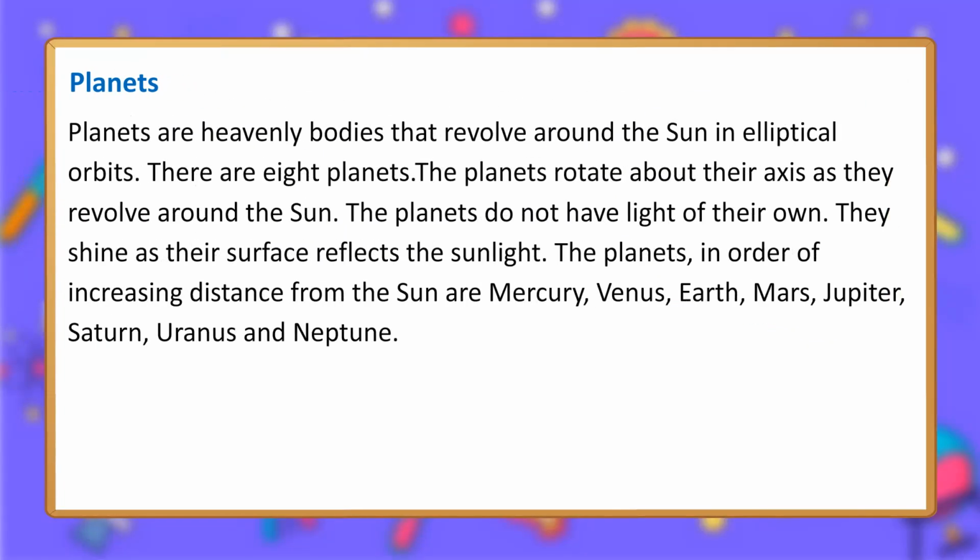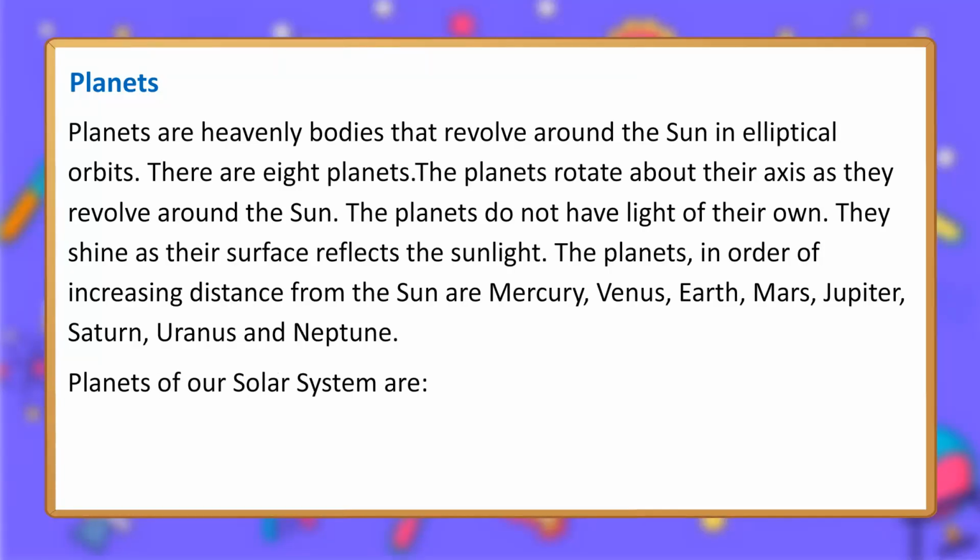Planets. Planets are heavenly bodies that revolve around the Sun in elliptical orbits. There are 8 planets. The planets rotate about their axis as they revolve around the Sun. The planets do not have light of their own. They shine as their surface reflects the sunlight. The planets, in order of increasing distance from the Sun, are Mercury, Venus, Earth, Mars, Jupiter, Saturn, Uranus, and Neptune.